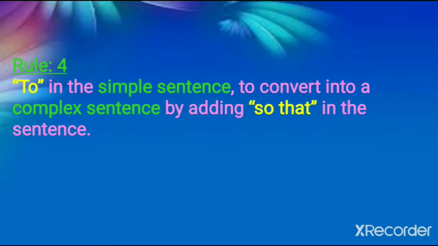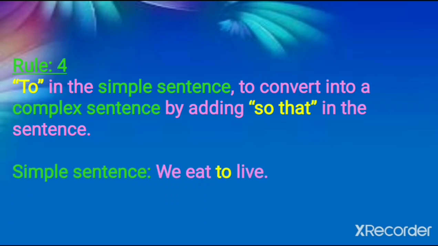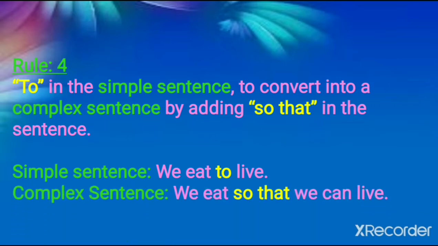Rule number 4, to in the simple sentence. To convert to a complex sentence, we have to replace the word to with so that. The same example you have come across. Simple sentence: We eat to live. Complex sentence: We eat so that we can live. Very simple, right? This you will be able to understand and you will be able to do. Rule number 4, and rule number 5.